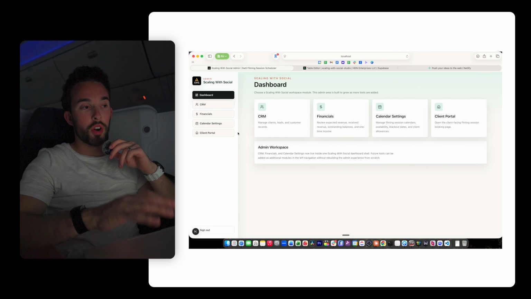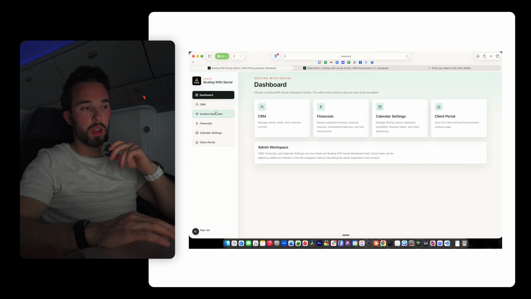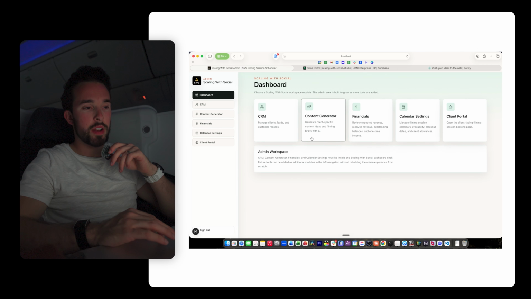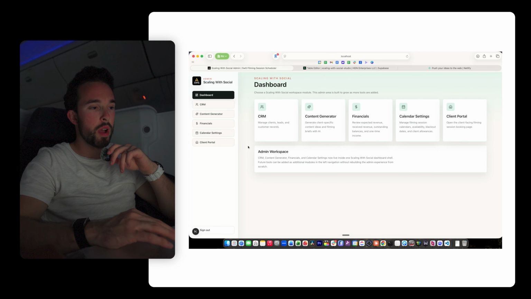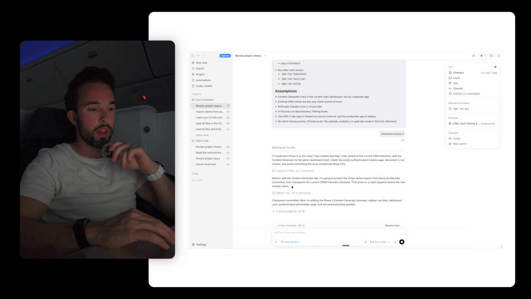So as you can see, currently on my dashboard, I have these. Oh, look, it just added content generator. See how cool it created an icon, all this stuff? I didn't even do anything, and it created this and added it right here, content generator. It does all the spacing. It knows the user interface really well and knows exactly how to do it, which I love. You can see it's just writing code right now.